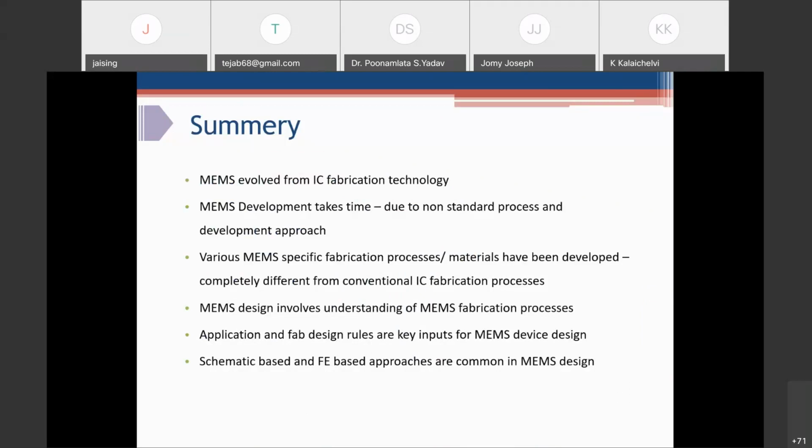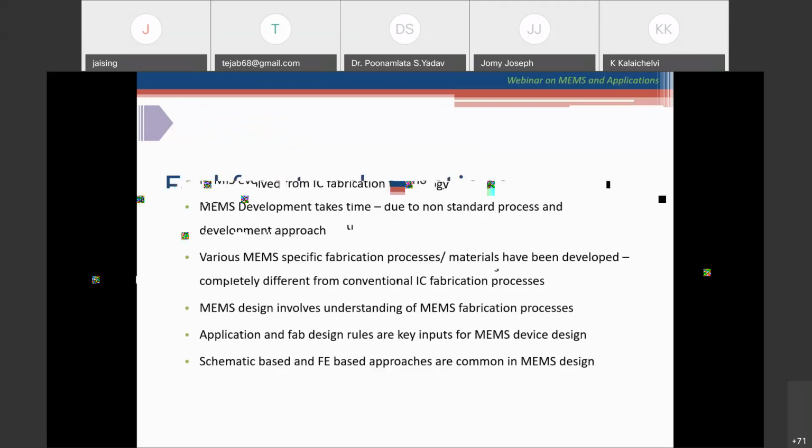MEMS device design involves understanding of the MEMS fabrication process and its limitations. Application and fab design rules are key inputs for MEMS device design, and we have a choice of different design approaches, like the top-down schematic based approach or the bottom-up FE based approach.